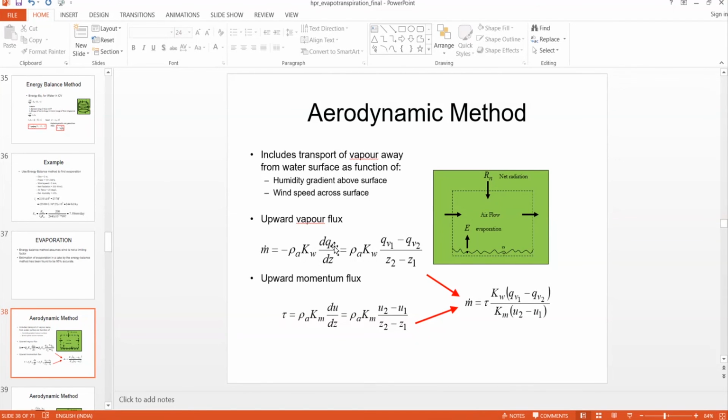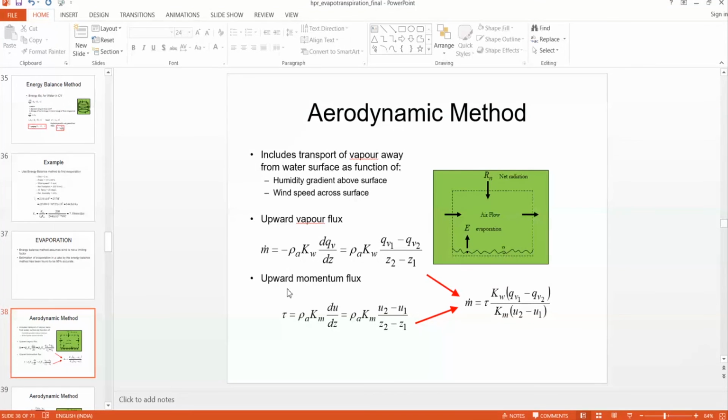This dq_v by dz is a differential term, which we can simplify algebraically as q_v1 minus q_v2 by z2 minus z1. So by measuring the specific humidity at two locations above the ground, we can calculate dq_v by dz.